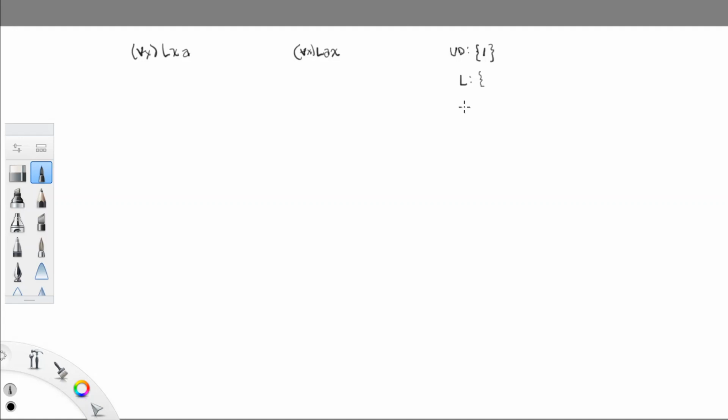Now, one of the nice things about working with a one-element domain is it makes your denotations very easy to deal with. If there's only one object in the universe, then the name A denotes that object. And in fact, all names will denote that one object. That's just the semantics of naming.